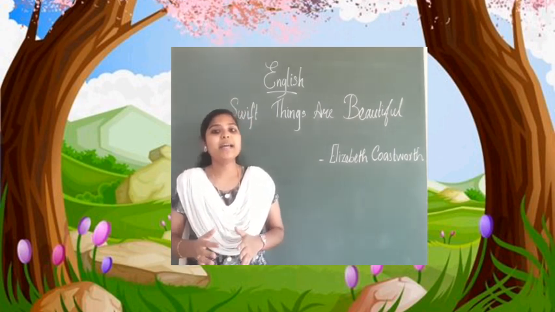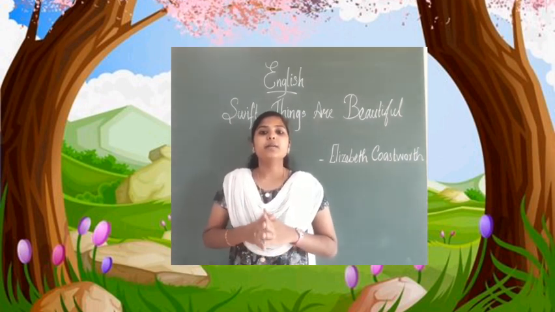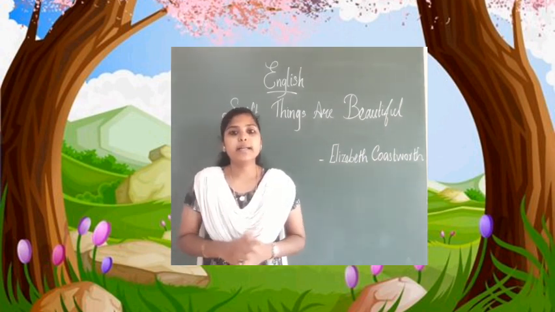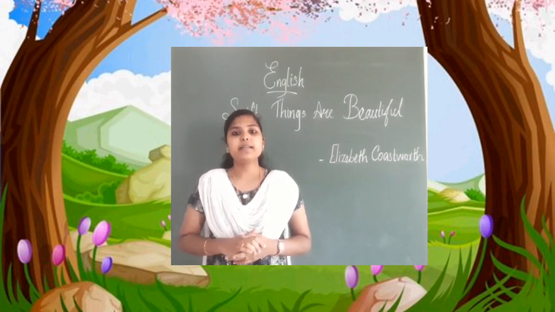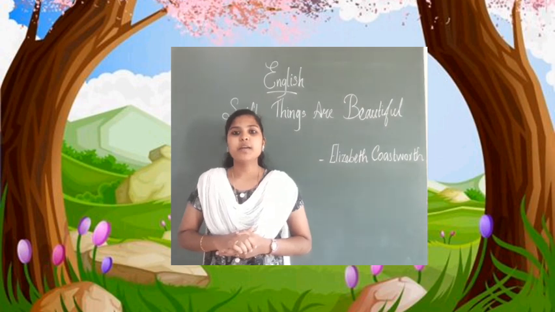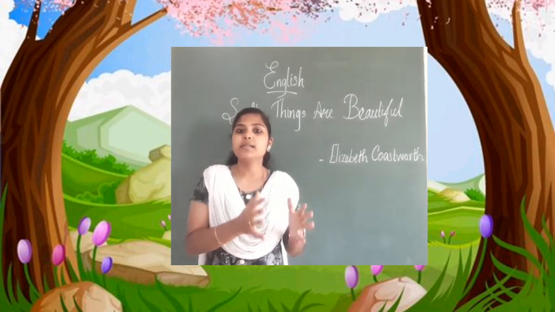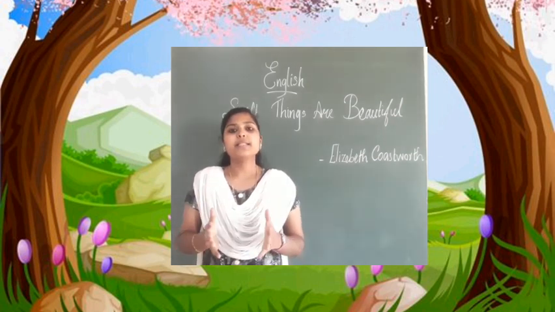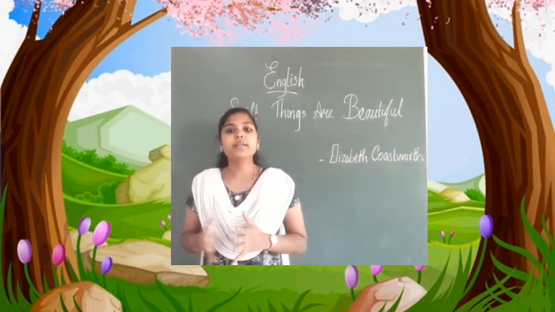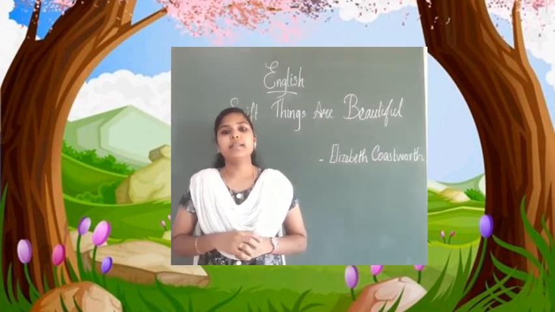Rabbit. Rabbit can run fast, right? Okay, here this tortoise moves very slowly and the rabbit runs very quickly, rapidly, right? But who won the race? It is the tortoise. So here the rabbit runs quickly and the tortoise runs slowly. But both look beautiful. Rabbit has its own characteristic and tortoise has its own characteristic, right?